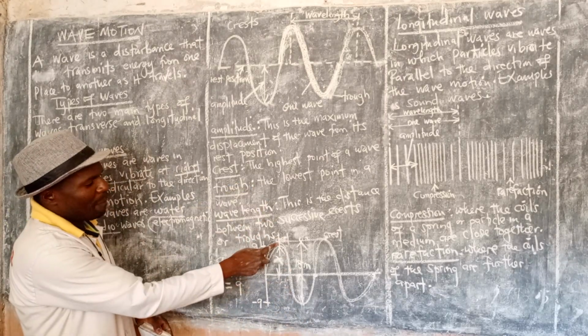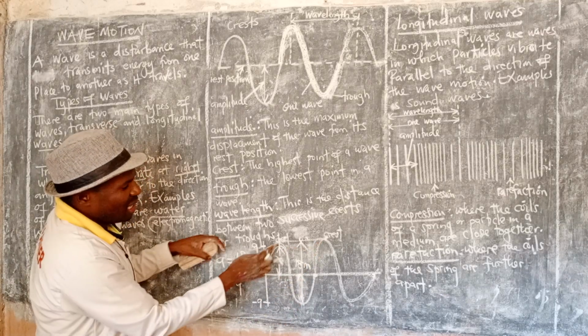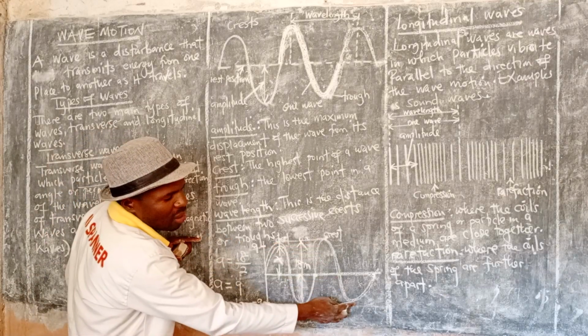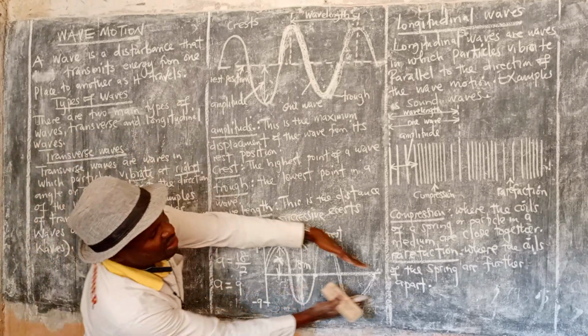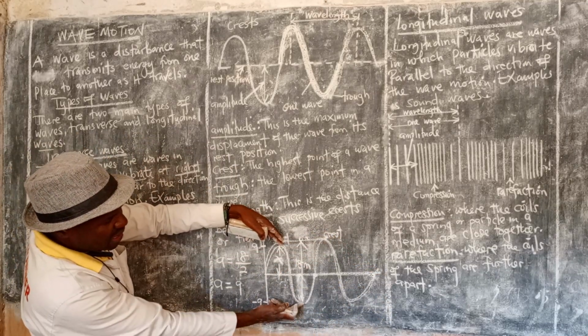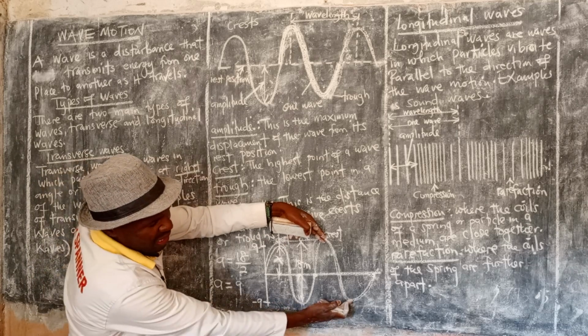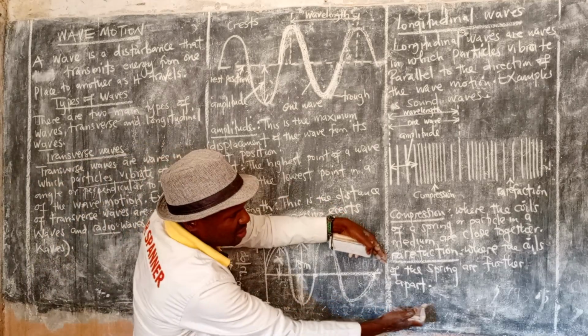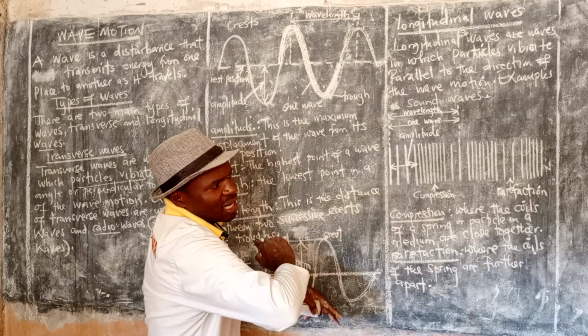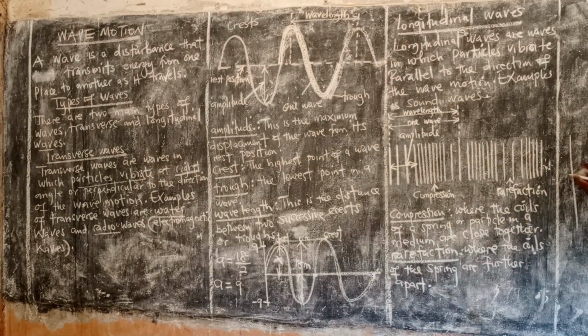So the crest here is 9, and the trough here is 9, with the same values, but this one and this one have what? Same values. It's more like a decrease in this manner. If this is 9 and this is 9, the next one will be 8 and 8, the next 6 or 7, until it reaches 0. For example, in a damped wave, it goes and reduces until it becomes a straight line again. But the distance here and here will be what? The same. Here and here? The same. Because it is one wave.